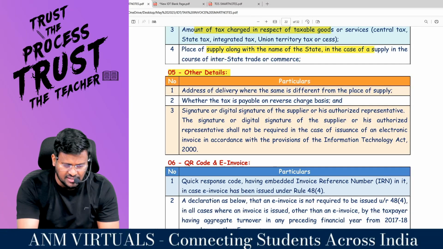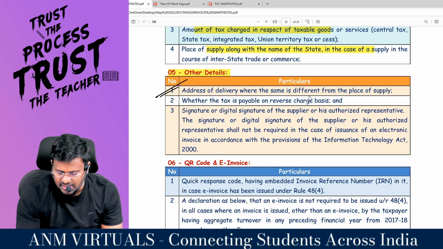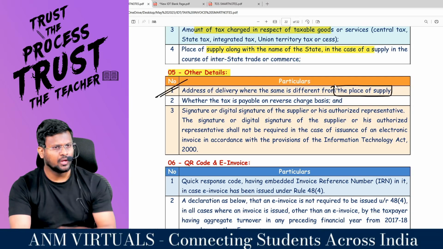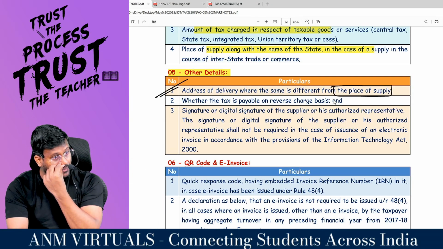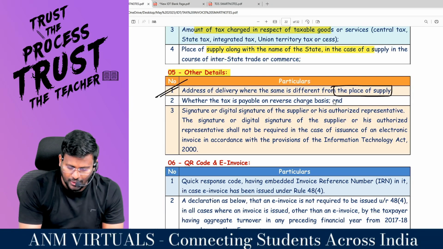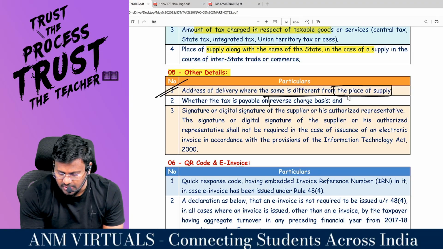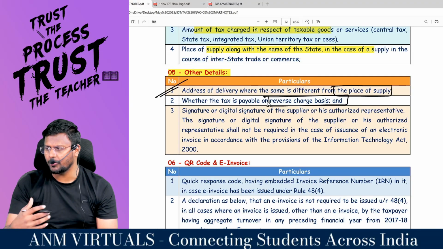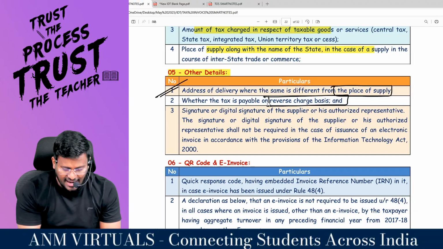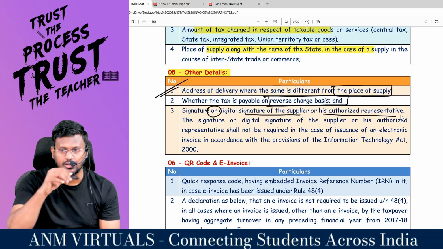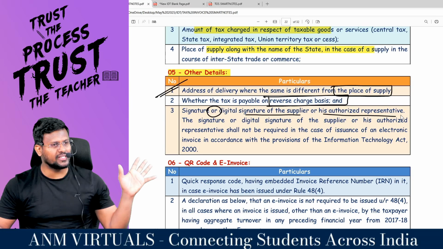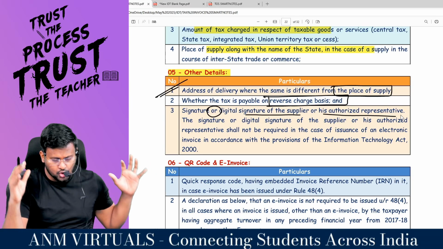What are the other details? Address of delivery, where the same is different from the place of supply. Place of supply is in Kerala, but it has to be delivered in some other place, which means the address of delivery has to be separately shown in the invoice. Whether the tax is payable on forward charge basis or reverse charge basis, FCM or RCM. And signature or the digital signature of the supplier or his representative. You have to sign it in the invoice, that all the details have been properly shown in the invoice.